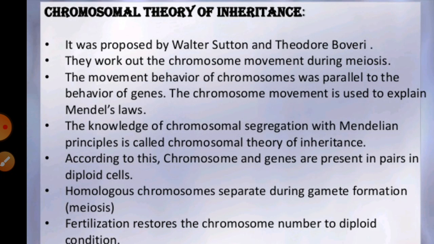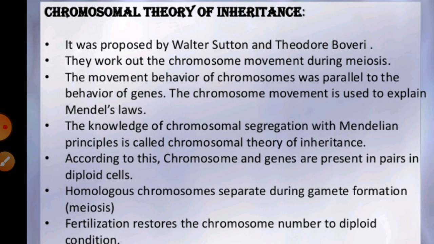After the rediscovery of Mendel's law, on the basis of the discovery, we have to come to the chromosome structures. But after the discovery of the chromosomes, another theory was proposed, that is called the chromosomal theory of inheritance. This chromosomal theory of inheritance was proposed independently by the scientists Walter Sutton and Theodore Boveri.